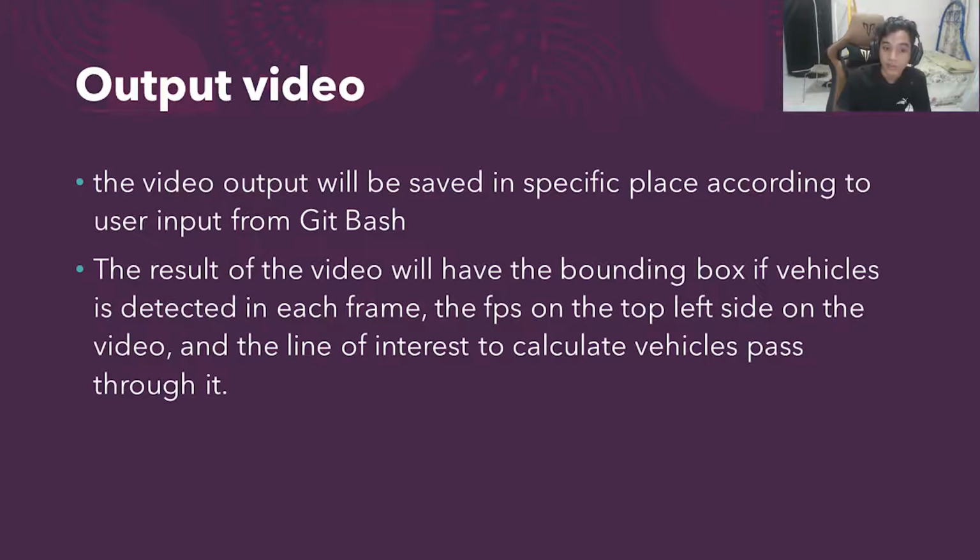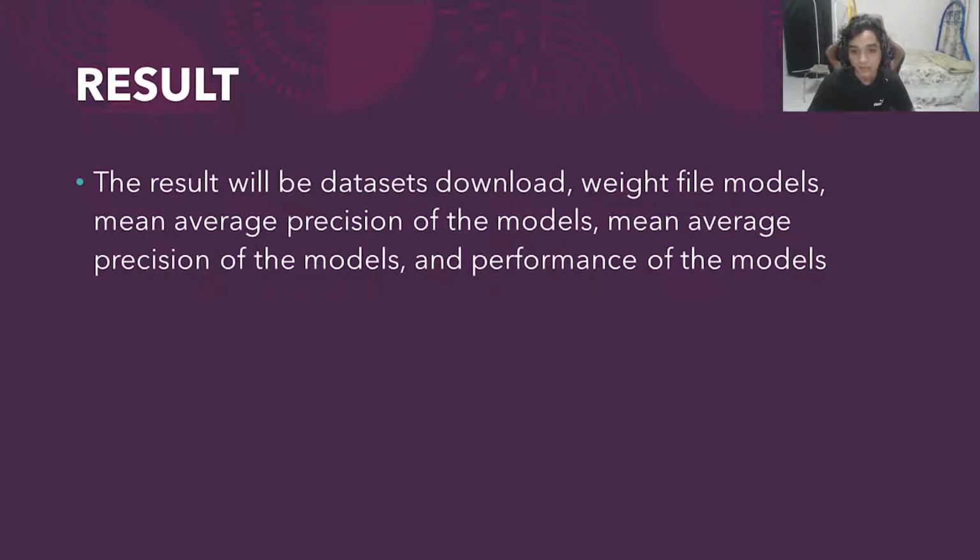The result video will have the bounding box if a vehicle is detected in each frame, the FPS on the top left side of the video, and the line of interest to calculate the vehicles that pass through. This section will talk about the results of this project.